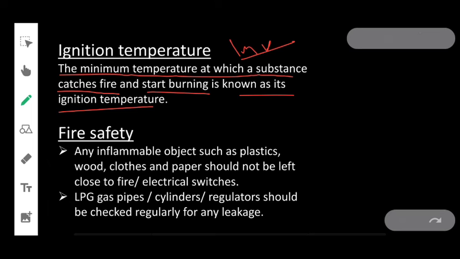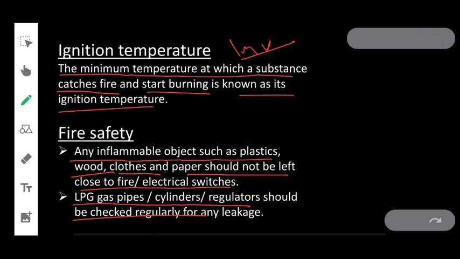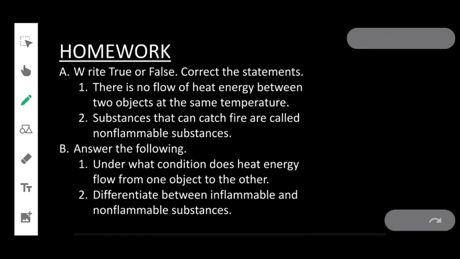Next, fire safety. We need to take some precautions while handling fire. First, inflammable objects such as plastics, wood, clothes and paper should not be left close to fire or electrical switches. Second, LPG gas pipes, cylinders and regulators should be checked regularly for any leakage. In the next class we will discuss the effects of heat.